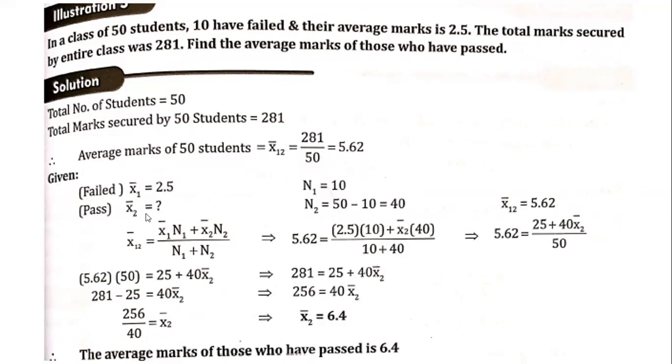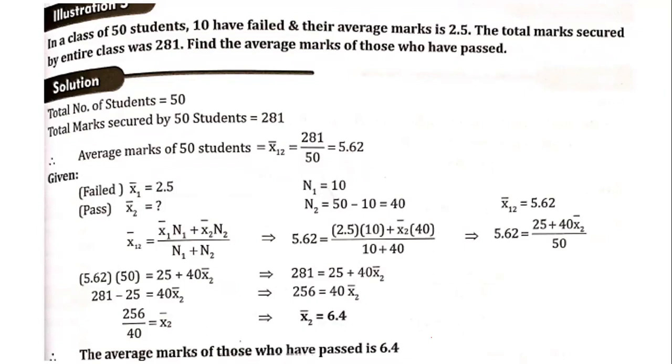So only x2 bar we have to calculate. What are the values we have to substitute? x1 bar is 2.5, x2 bar we don't know. n1 we know is 10, n2 is nothing but 50 minus 10, that is equal to 40, because there are 50 students and 10 have failed, so the passed students should be 40. Putting this into the combined arithmetic mean, we'll be getting x2 bar is equal to 6.4. So this is the average marks of those students who have passed.